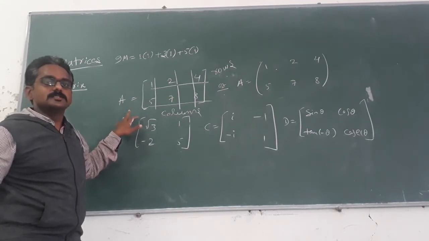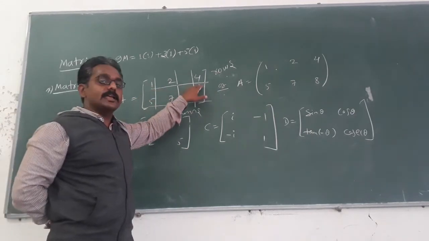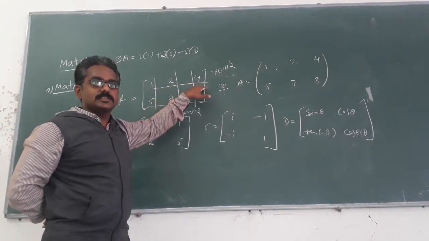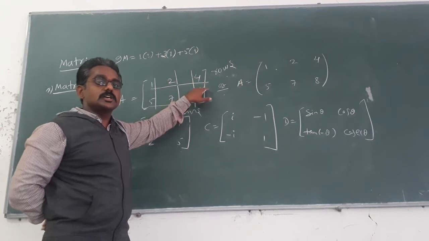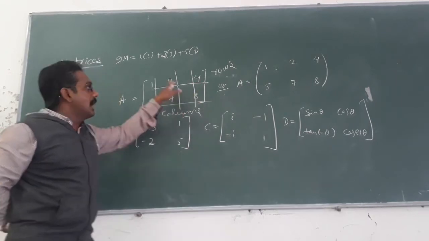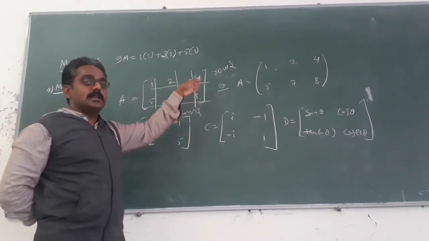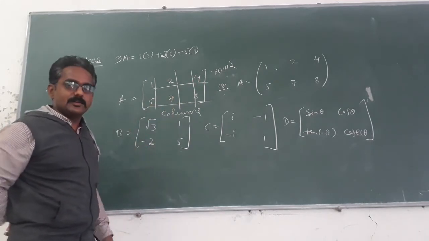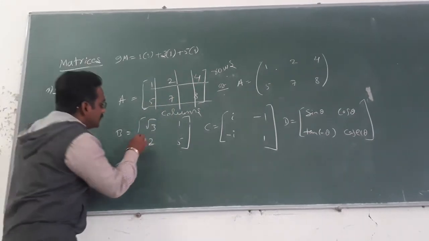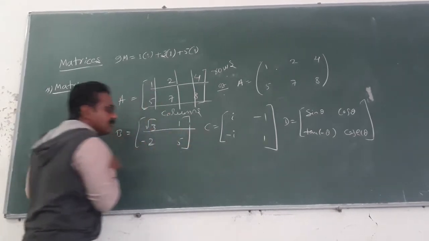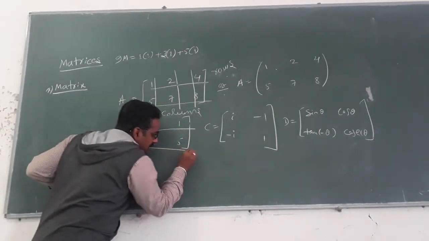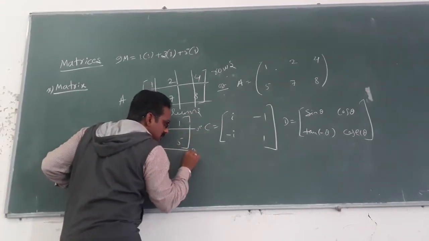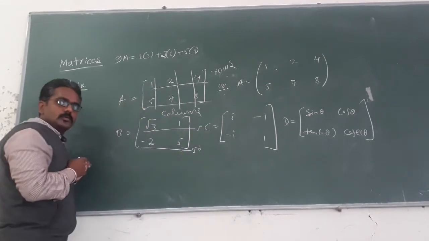Got the point? So the horizontal lines of elements will constitute the rows of the matrix and the vertical lines of elements will constitute the columns of the matrix. Okay, see here again. This is one row and this is another row. So this is the first row, this is the second row.